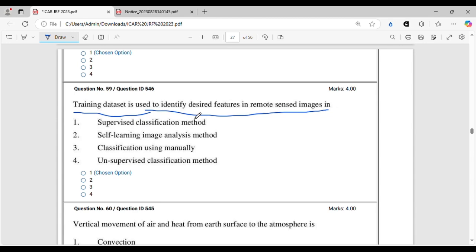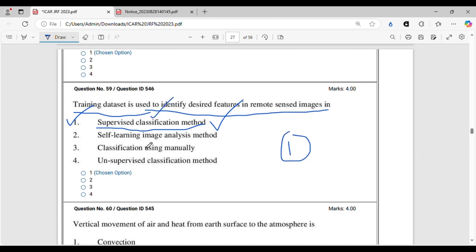That is why it is called the supervised classification method, because it is under supervision. You are feeding something already known to you, that is a training dataset, and that is used to identify something new. So this is the supervised classification method.